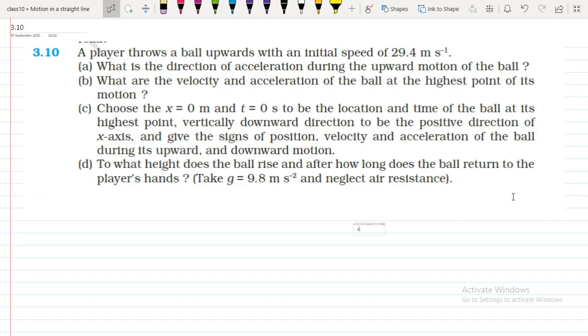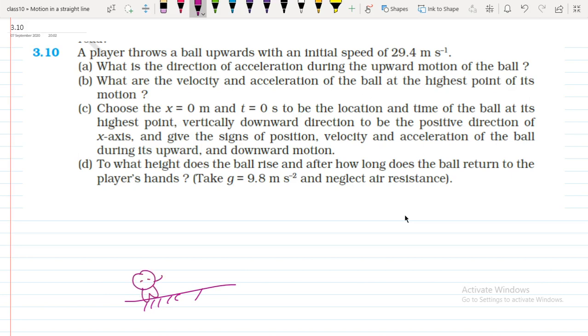Let's try one more problem. A player throws a ball upwards with an initial speed of 29.4 meter per second. What is the direction of acceleration during the upward motion of the ball? Let us do one by one. Suppose this is the ground, and this is a player.